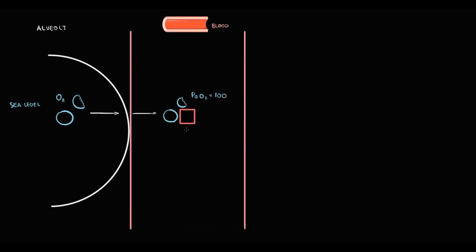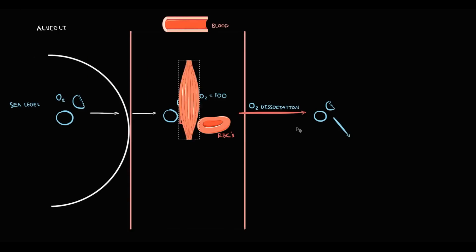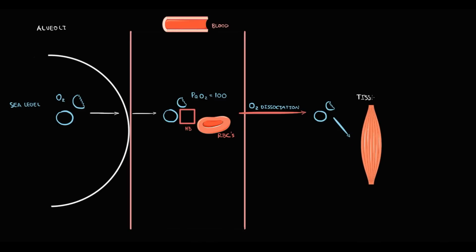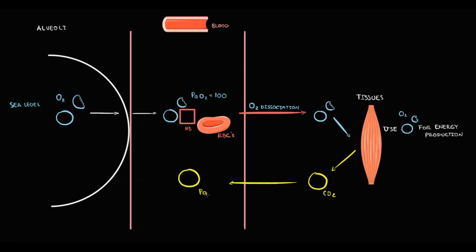In the blood, oxygen is carried by the hemoglobin. In turn, hemoglobin is located inside the red blood cells. Red blood cells deliver oxygen with hemoglobin to the tissues. In the tissues, oxygen dissociates from the hemoglobin. And once oxygen is released into the tissues, the tissues use oxygen for energy production. But at the same time, as a waste product, tissues release carbon dioxide into the blood, and the partial pressure of carbon dioxide in arterial blood is approximately 40.